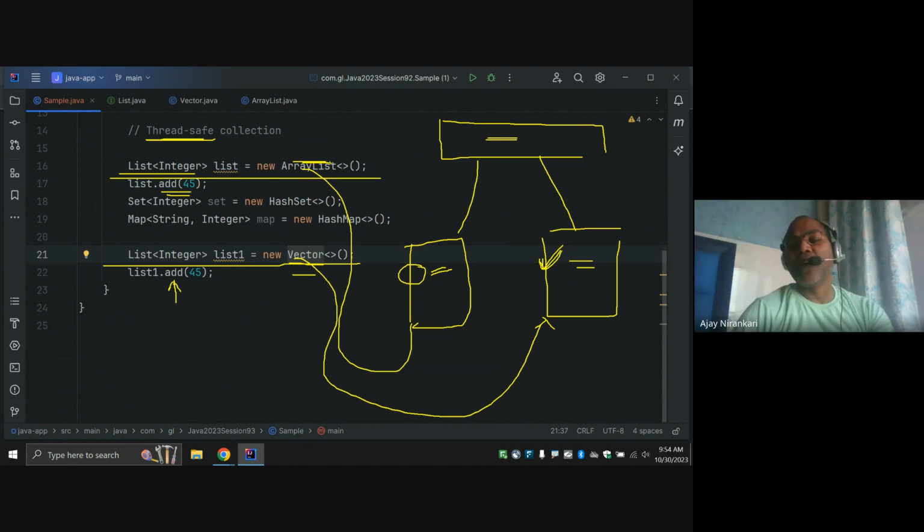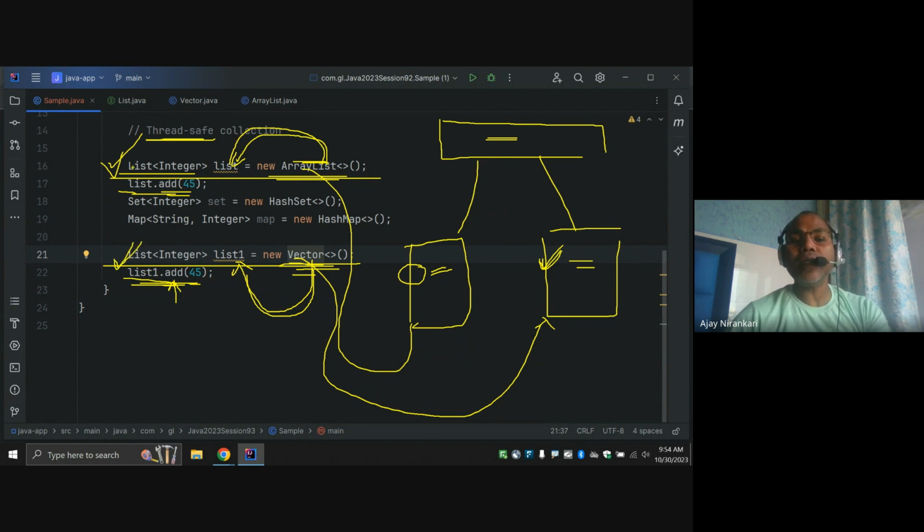So it depends on which implementation class you are going to assign to this list interface. The add operations here look the same, list one dot add, list one dot add, right? They look the same. But what object you assign here? Here you assign ArrayList, here you assign Vector. So Vector is thread safe, and this is not thread safe. If this is not thread safe, it means your list is not thread safe. Here your Vector is thread safe, meaning this list is thread safe. So you cannot say the list is thread safe or not thread safe. It depends. This is an interface. It depends on what class implementation you are going to assign.